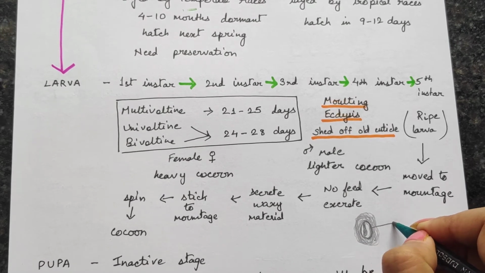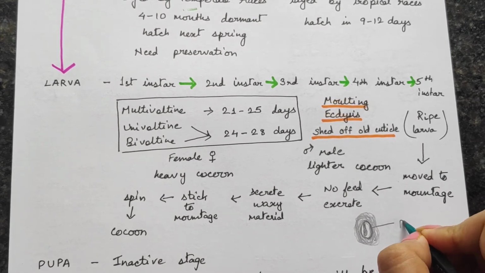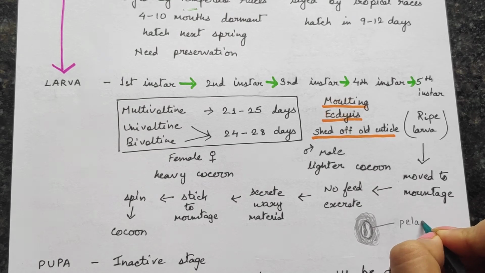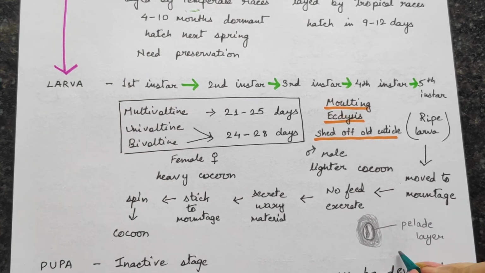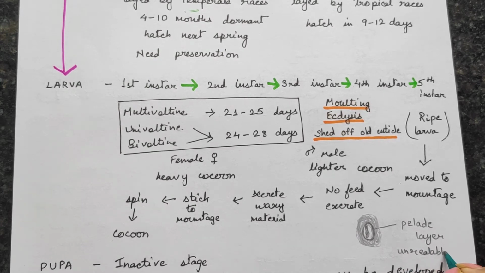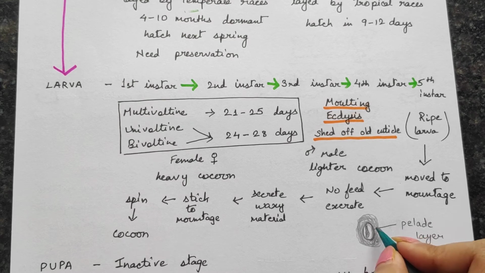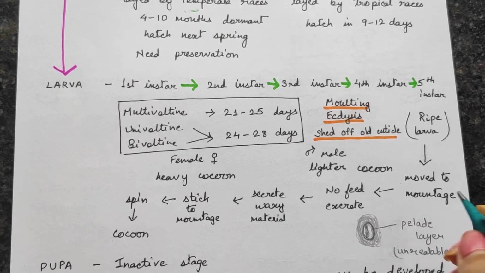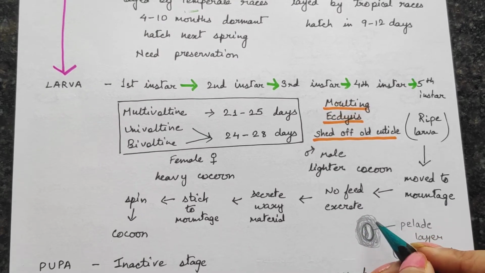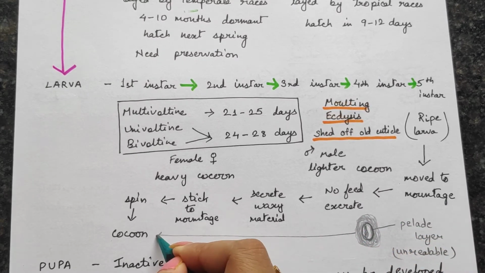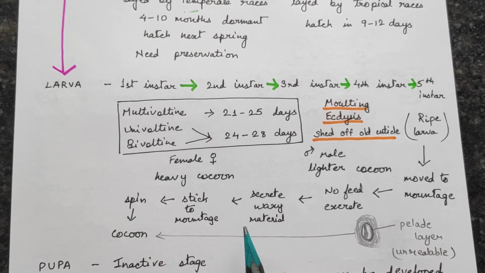This last layer is called the pelade layer, and it is unreelable, because we cannot reel this inner layer, and therefore this part is usually thrown away. So this is a cocoon. This is how a cocoon looks.